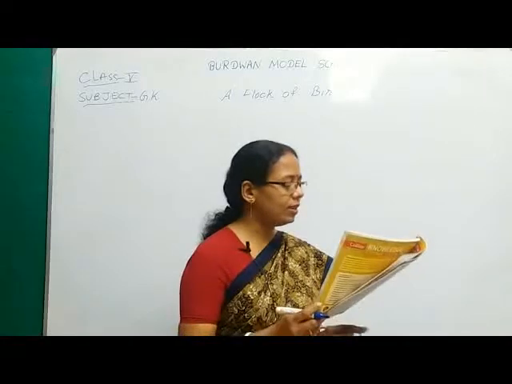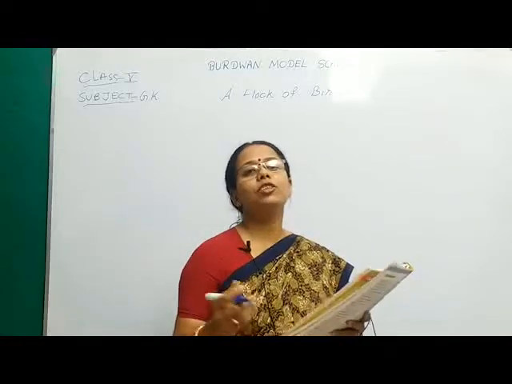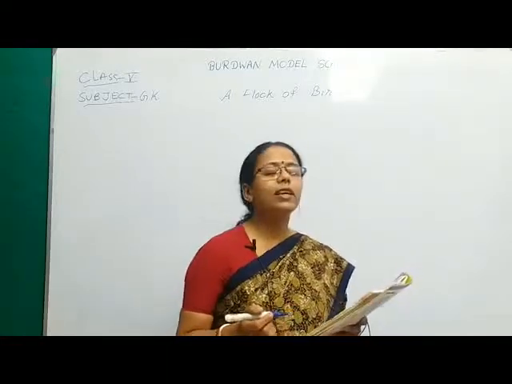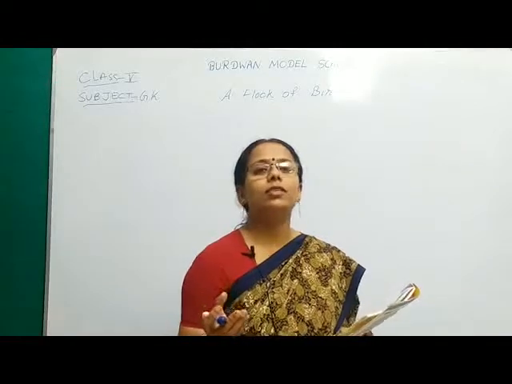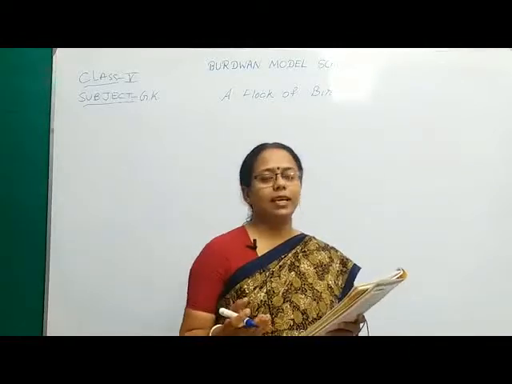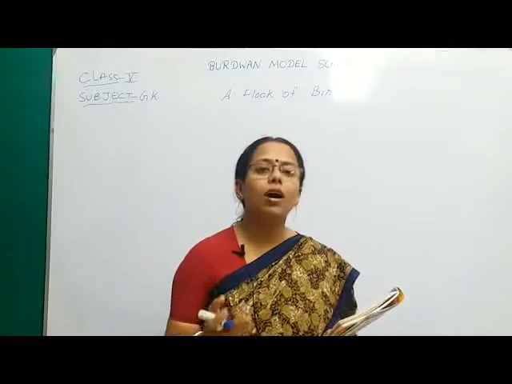So the first one we are having a picture of parliament. When there are lots of owls sitting together, we say it's a parliament of owls.